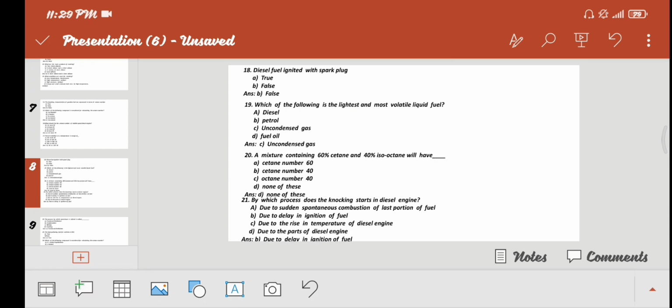Next, by which process does the knocking start in a diesel engine? A. Due to sudden spontaneous combustion of the last portion of fuel. B. Due to delay in ignition of fuel. C. Due to the rise in temperature of diesel engine. D. Due to the part of diesel engine. The answer is B, due to the delay in ignition of fuel.